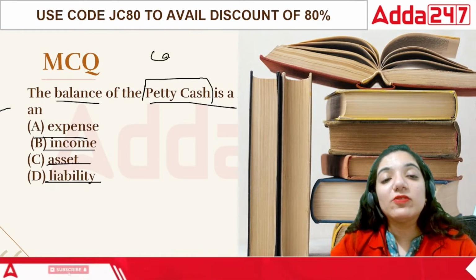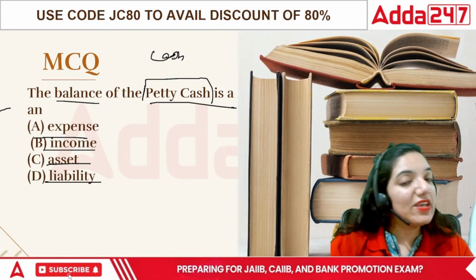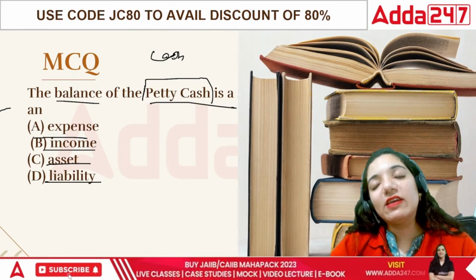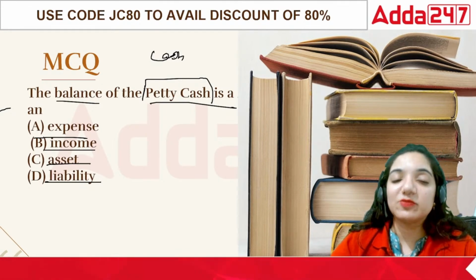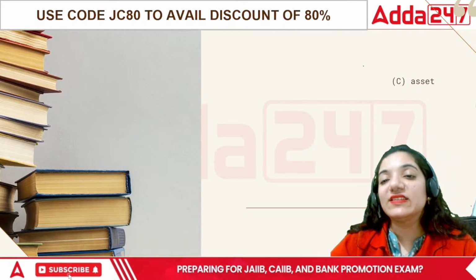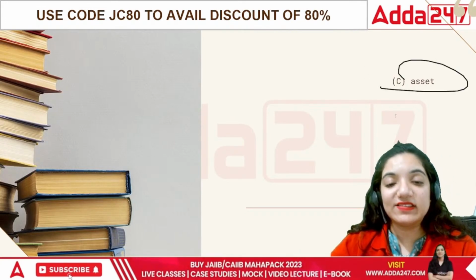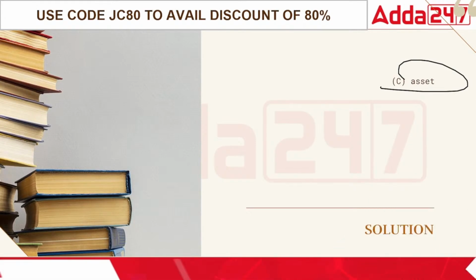And cash account and petty cash account are two different things. When your regular cash is being used, that is cash account, and when it is given to the petty cashier so that he can take care of the minor expenses, then it's called petty cash. Ultimately, both of them are assets. It's not about anything else. Ultimately, it is still an asset.